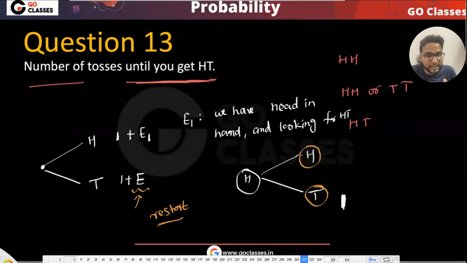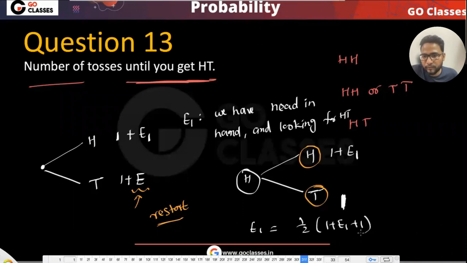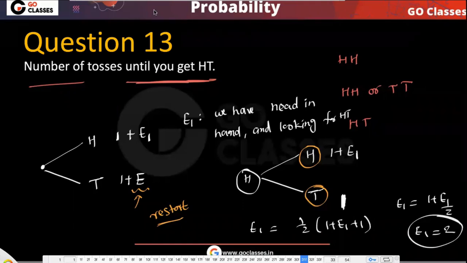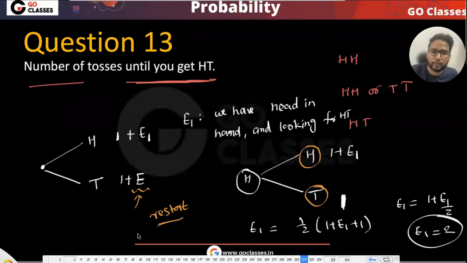So I can restart with respect to even, which means I'm looking for head tail and I already have head in my hand, which means 1 plus even. Okay. So from here, you can get even, which is 1 by 2 into 1 plus even plus 1, which is 2 plus even. And then this is even equal to 1 plus even by 2. And then even you got as 2. Okay. Is everyone okay with this? Even is 2. Now, since even is 2, what you can do, you can just plug in this value and then you will get this.